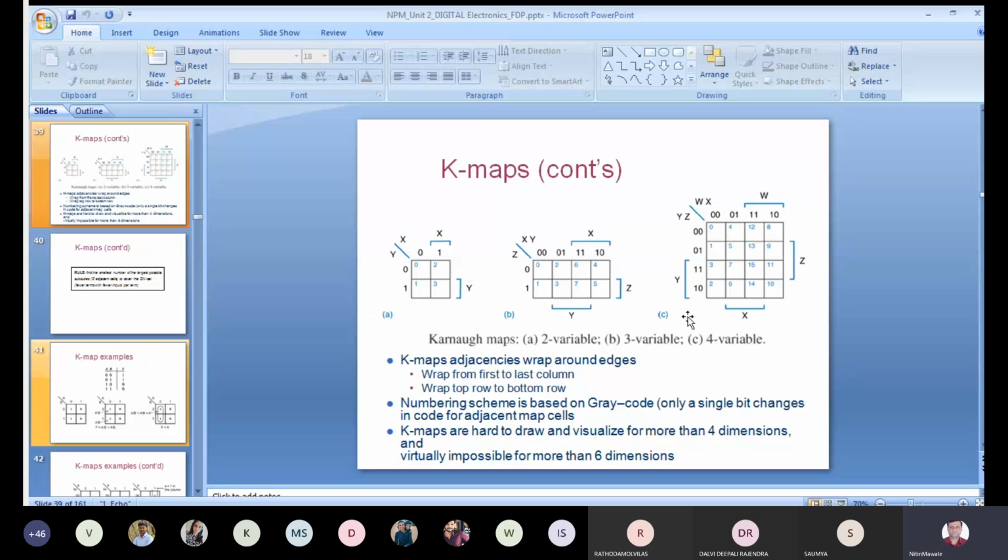From last year they had this objective type exam, and many times this question was asked in that exam: which number system or which code is used in K-map? Gray code, octal, binary, those types of options are there. The correct answer is gray code.